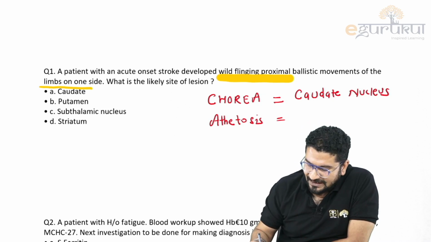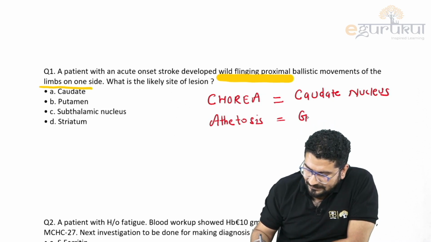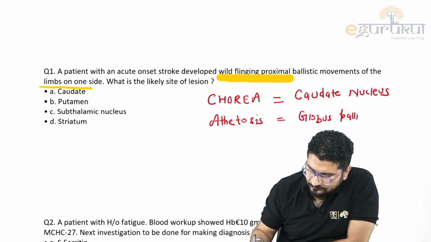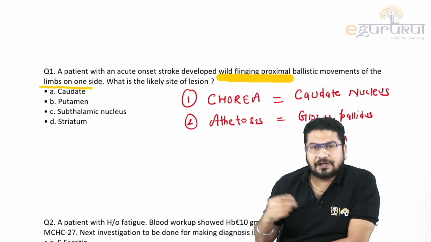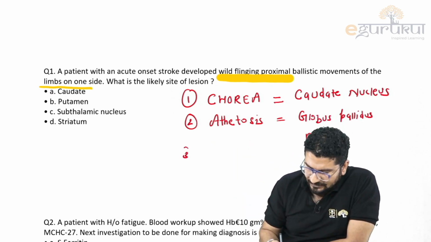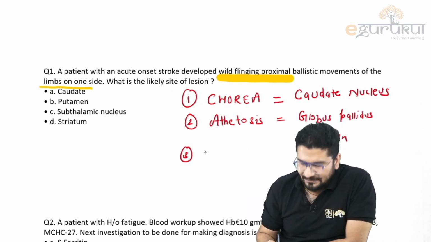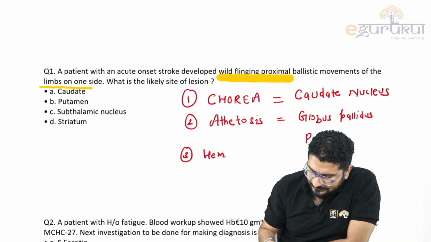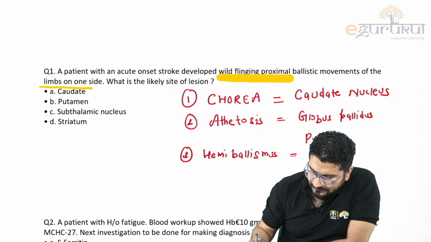You will see it whenever there is damage to your globus pallidus and putamen. Then sometimes you will see strong jerky movement, a movement with a force. We call this hemibalismus, and hemibalismus you will see whenever there is a lesion in subthalamic nuclei.